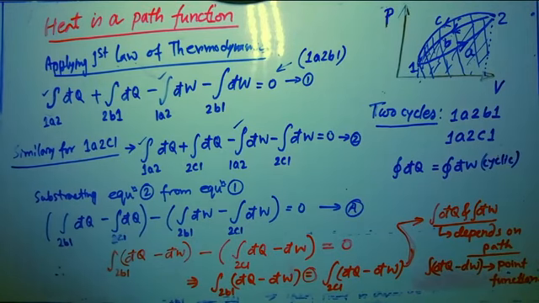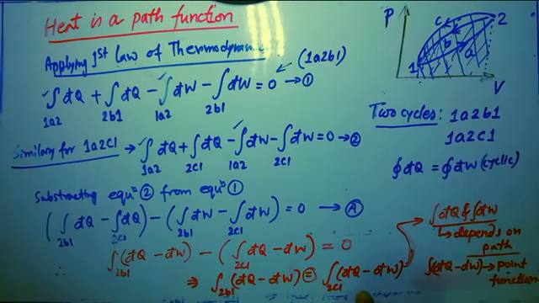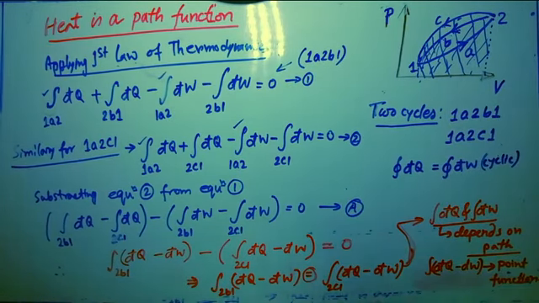I am again repeating, it's a very important one: heat and work done individually are path functions, because they always depend on path. But the difference between heat and work, that is dQ minus dW, is a point function, because we can see that dQ minus dW for the 2b1 process and dQ minus dW for the 2c1 process are the same. Same means they are not depending on the path, whatever they are following.